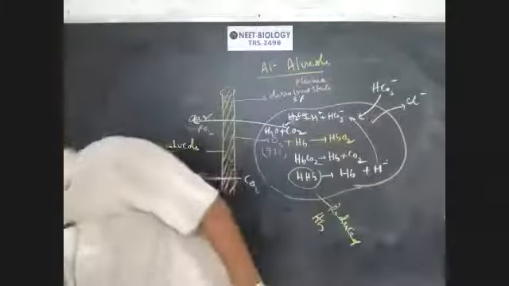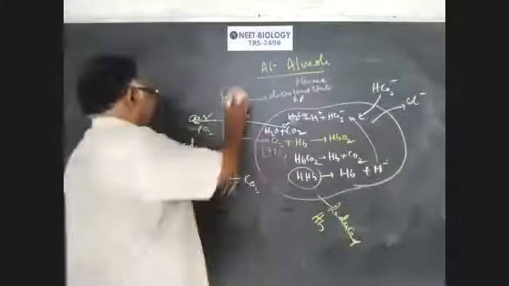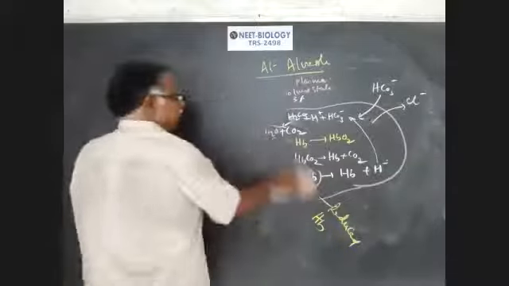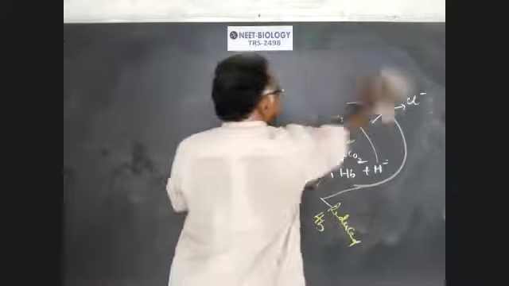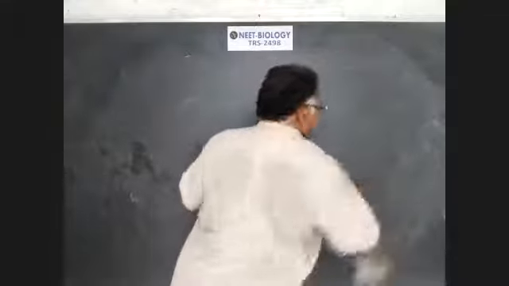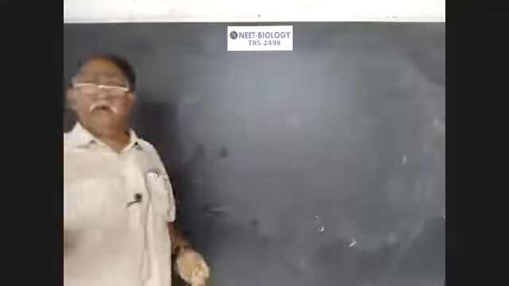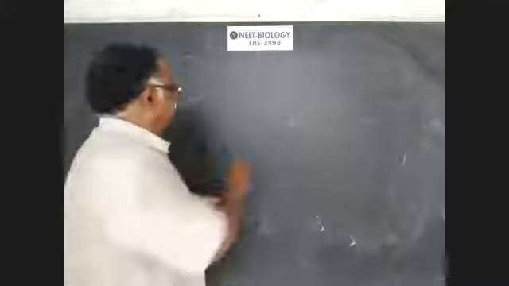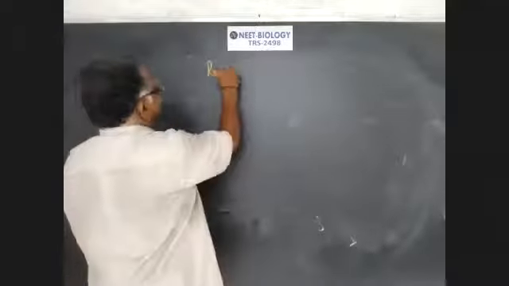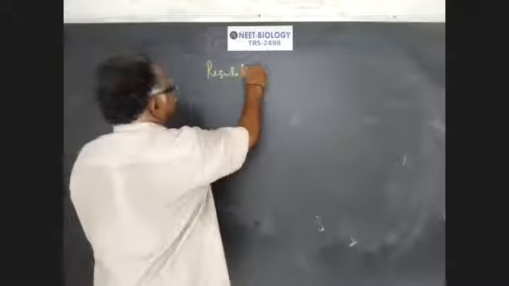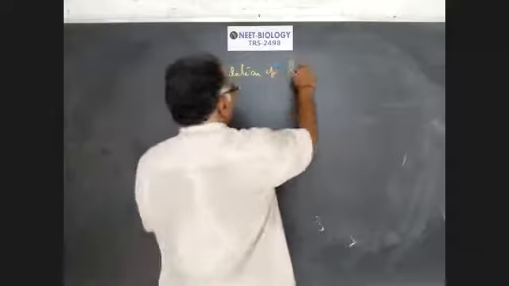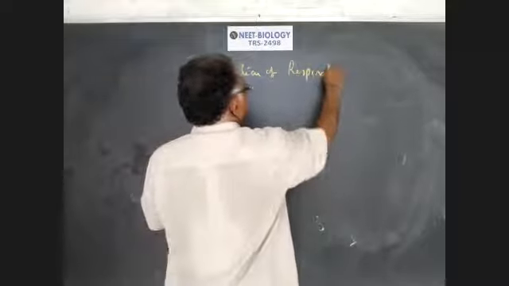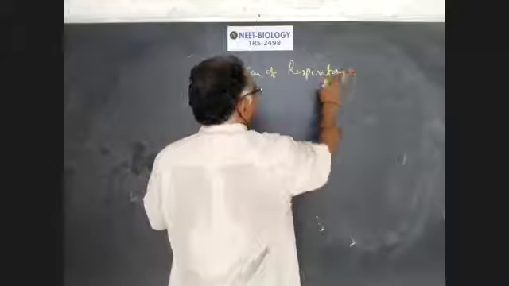And another one, regulation of respiratory rhythm. Three points are there here. Just write down four important points. Regulation of respiratory rhythm.